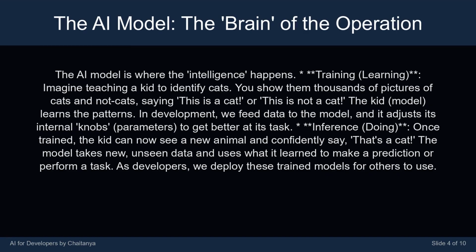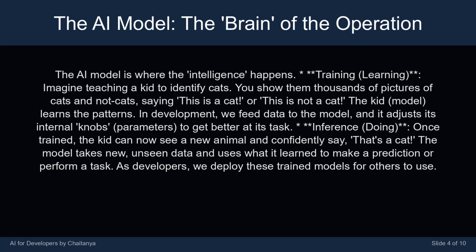Training, learning. Imagine teaching a kid to identify cats. You show them thousands of pictures of cats and not cats, saying, "This is a cat," or "This is not a cat." The kid, the model, learns the patterns. In development, we feed data to the model, and it adjusts its internal knobs, parameters, to get better at its task.